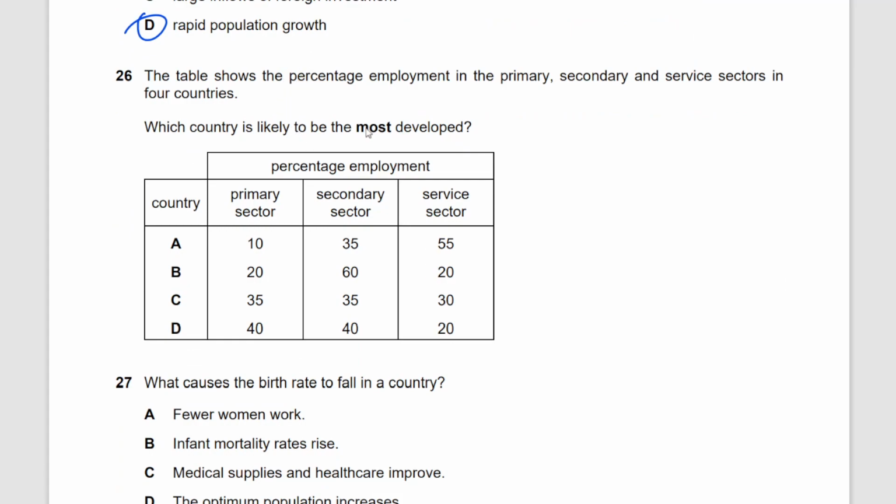The table shows the percentage employment in the primary, secondary, and service sectors in 4 countries. Which country is likely to be the most developed? So the country which has got the greatest service sector is the one that's likely to be the most developed. You have to remember that always. So the correct answer would be A.